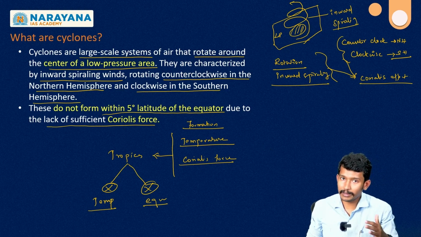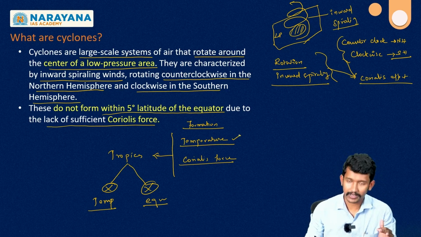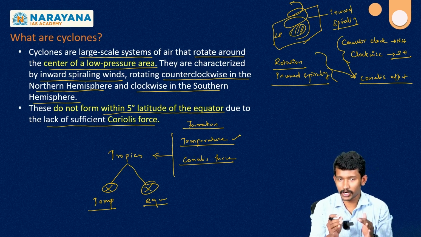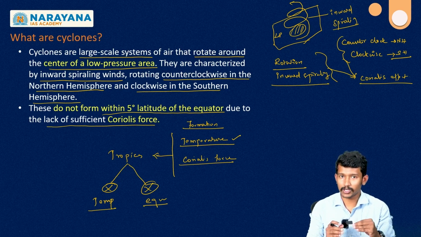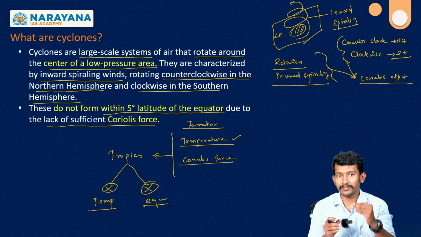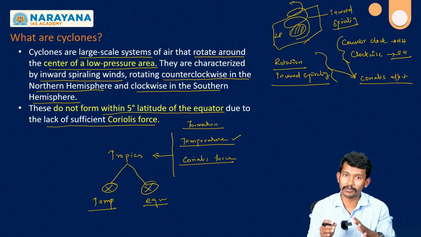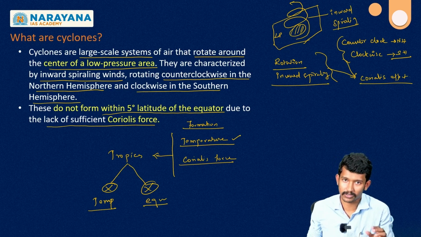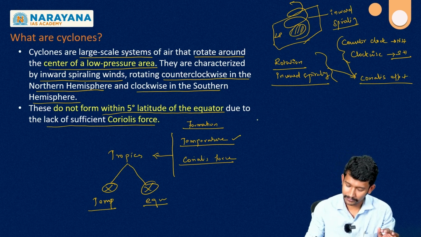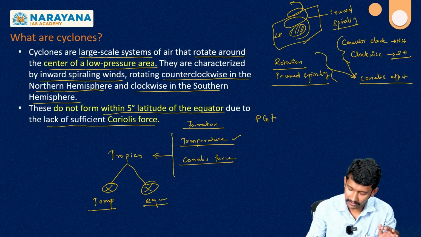Why not in the temperate region? Because of the temperature: it is not adequate enough for the generation of pressure gradient force. That is one reason. The second thing is that the planetary winds are not favorable for the formation of a tropical cyclone. Two aspects. So here we have to know about pressure gradient force.